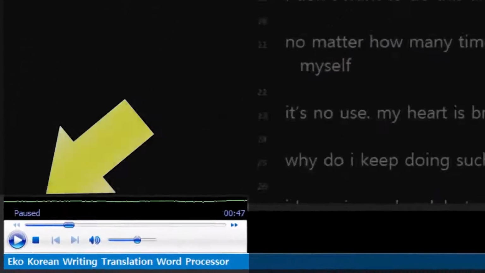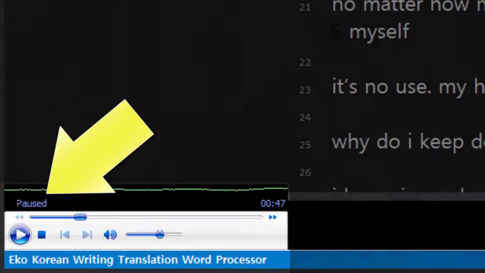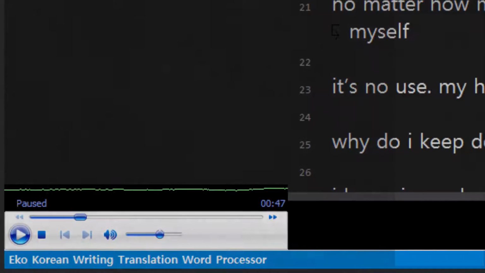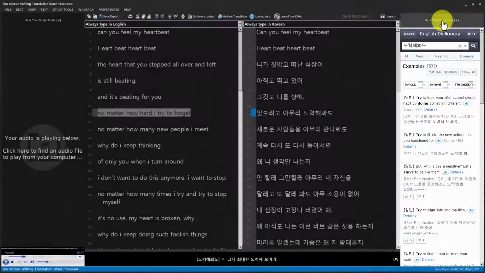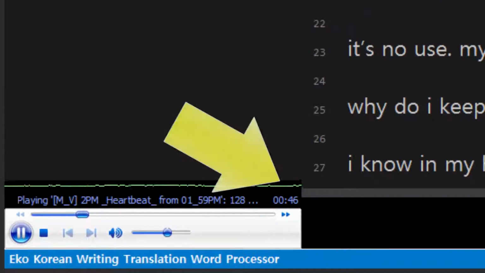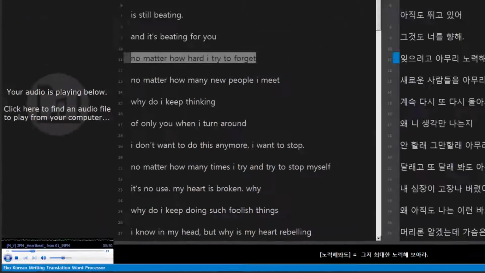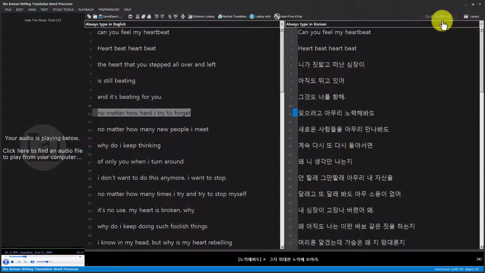So you'll notice one other thing. The music is actually not playing right now. While I'm looking at the definitions, the audio has automatically paused. I didn't have to do anything, it just paused on its own. And when I press hide the dictionary, now the audio is playing again, and it's playing from 5 seconds before the point where I stopped it, just to let me catch up and catch my breath. So this is a really nice feature for studying Korean.